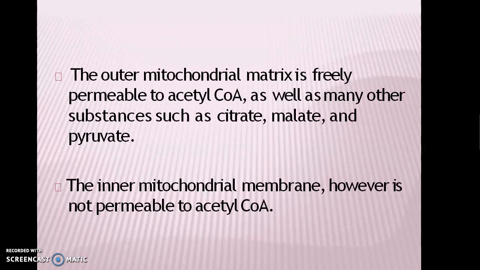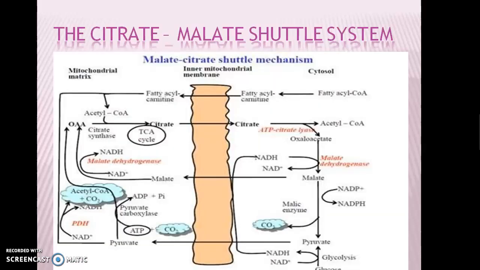The outer mitochondrial membrane is permeable to acetyl coenzyme A and many other substances like citrate, malate, pyruvate. But the problem is with the inner mitochondrial membrane, which is not permeable to acetyl coenzyme A. Therefore, a shuttle system occurs.